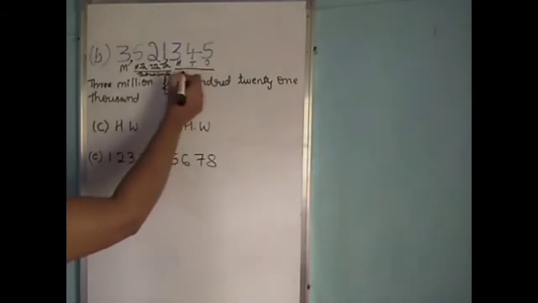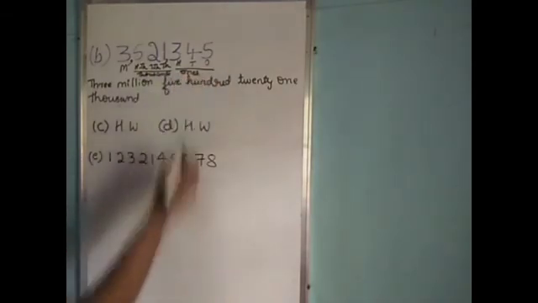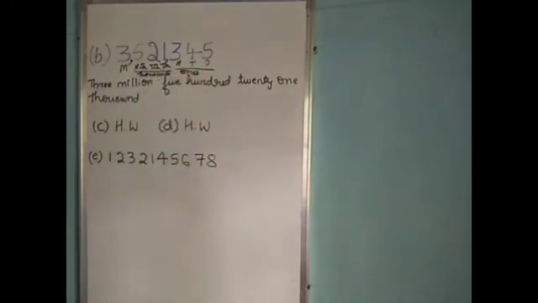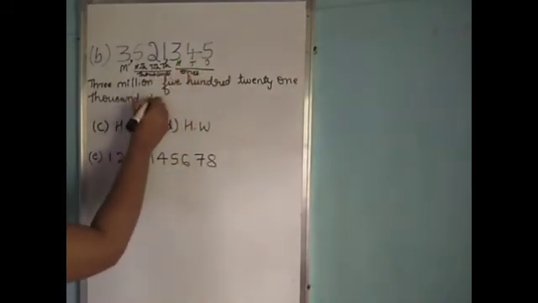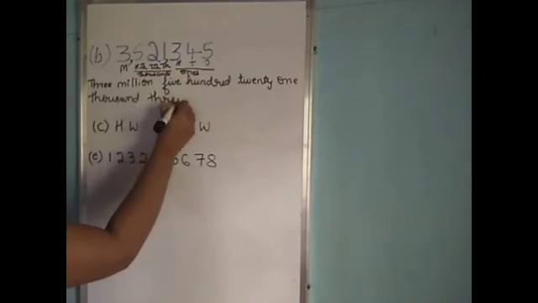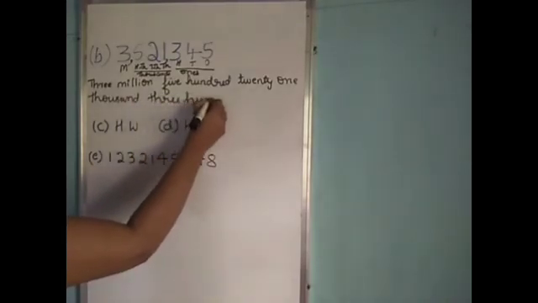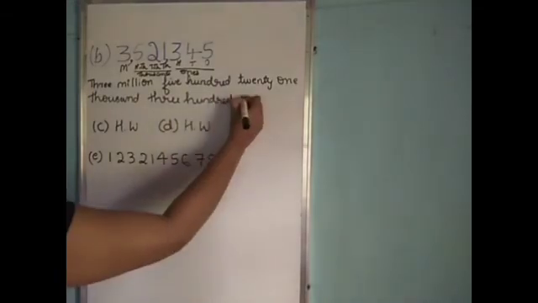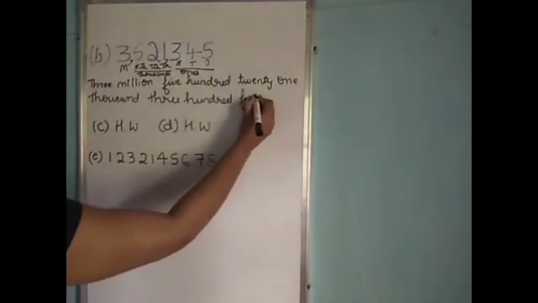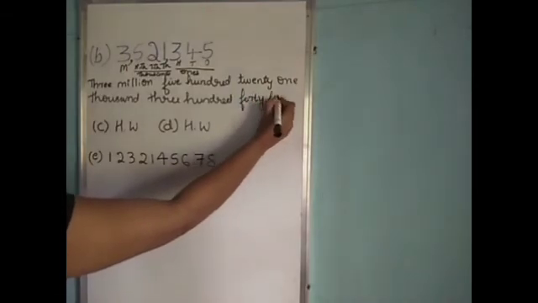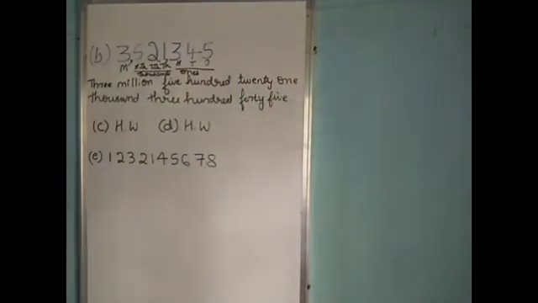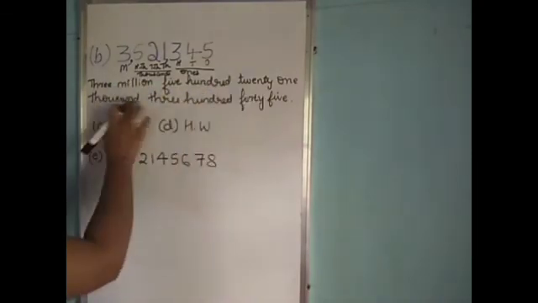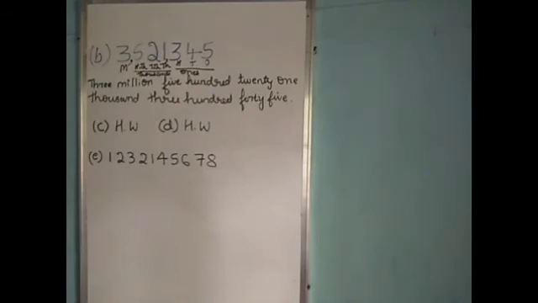Next 3 digits constitute the ones period. So we call it 345. So the number name is 3,521,345.